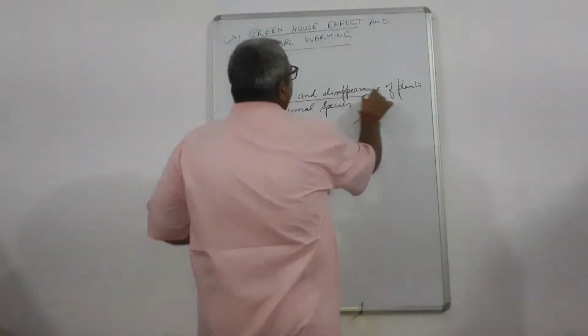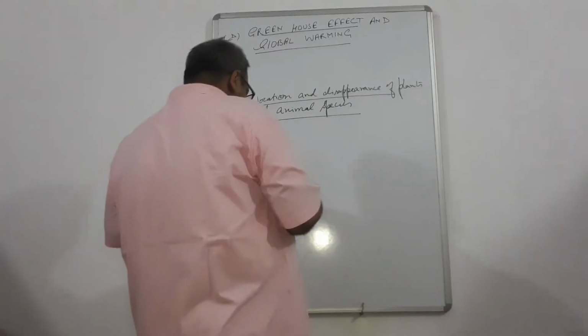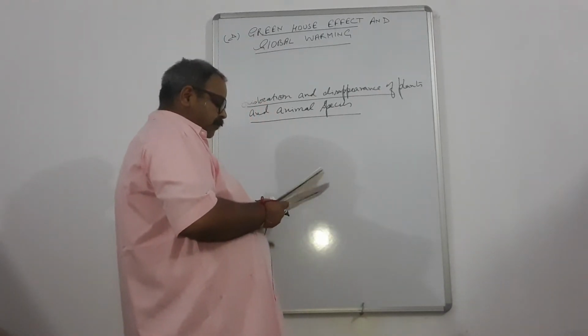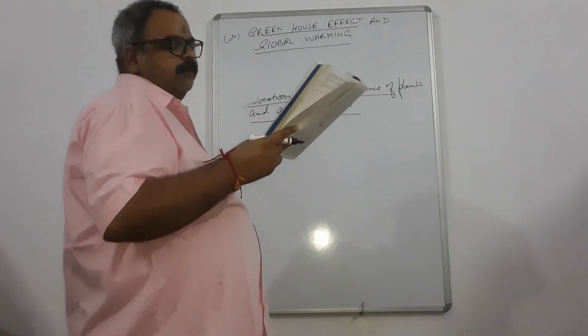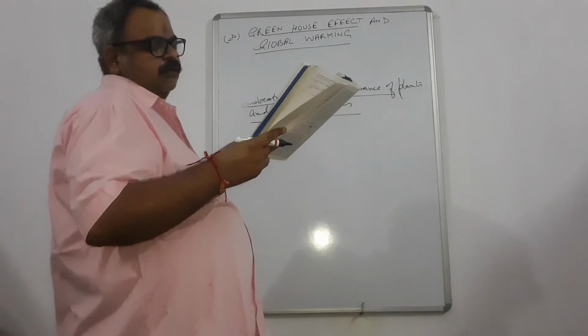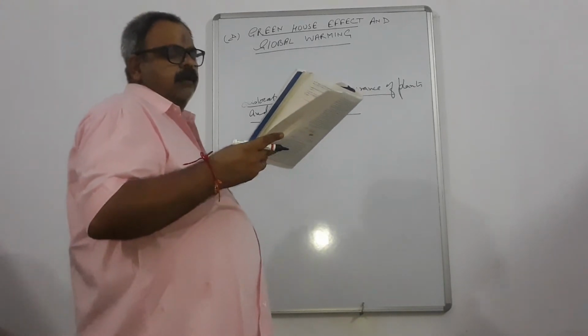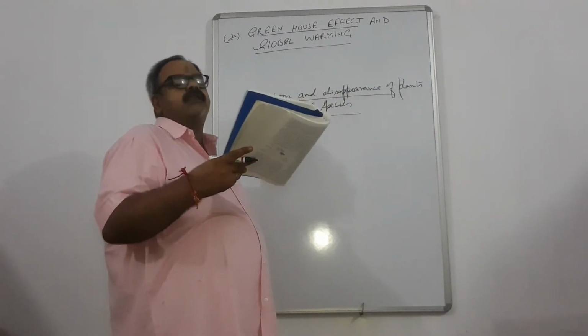See this point, animal species. At the present rate of increase in the greenhouse effect, it is expected that nearly 30% of plant and animal species will vanish by 2050, and up to 70% by the end of 2100. This will disrupt the ecosystem. Animals from the equatorial region will shift to higher latitudes in search of ice and cold climates.